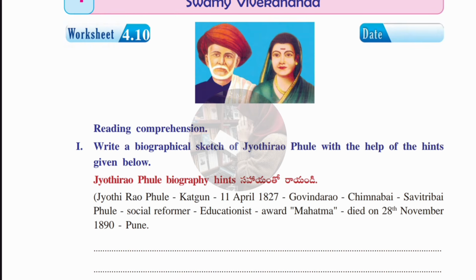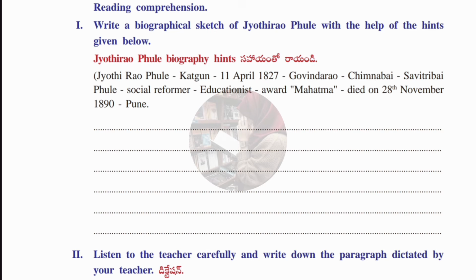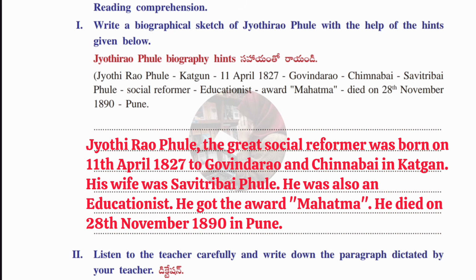Okay, so let's see the answer for this. By using these hints, we have to complete our passage. So answer is Jyoti Rao Phule, the great social reformer, was born on 11th April 1827 to Govindharao and Chinnabai in Kadgan. His wife was Savitribai Phule. He was also an educationist. He got the award Mahatma. He died on 28th November 1890 in Pune.